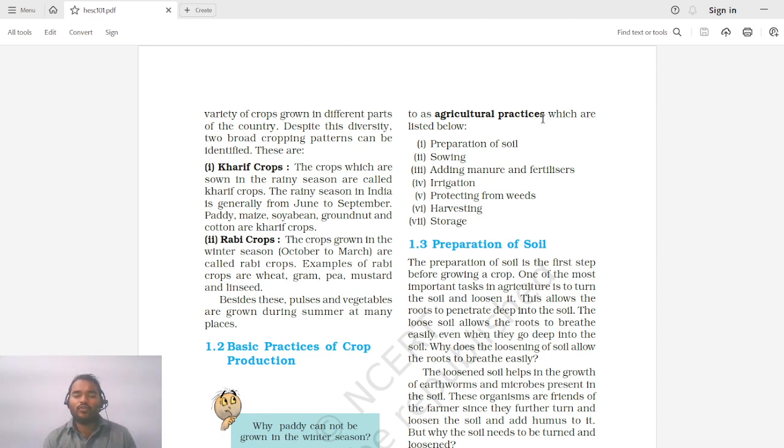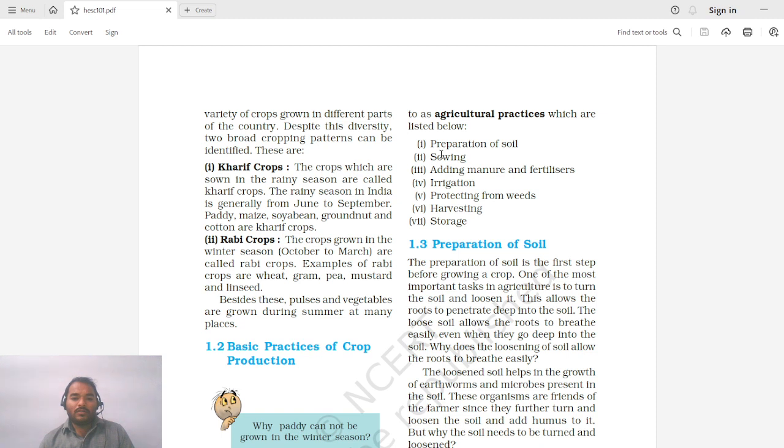So whenever we want to have some production in a farm, we have to do certain activities. There is a sequence of some activities that is to be done. So you may have practiced in your gardens or even with some plants in your house, like how to take care of this, how do we water, how do we sow, and how do we cut the leaves, how do we give them different shapes. So these are all the basic activities. So in general, we will see what all activities are applicable in agriculture.